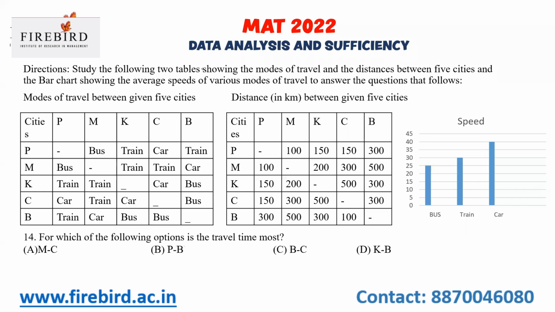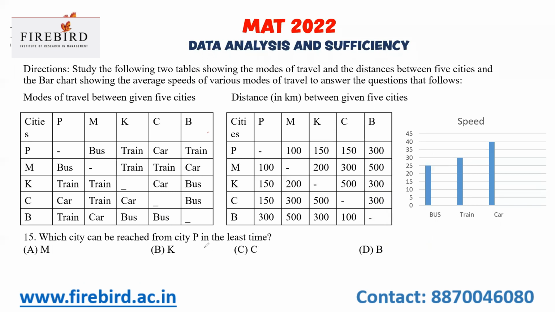Next one. For which of the following options is the travel time most? When you compare, if I say from K to B, I should travel by bus. The speed of the bus is 25 kilometers per hour only. The distance between K and B is 300 kilometers, 300 by 25, 12 hours. So here it comes, the travel time is most. Okay. Next.